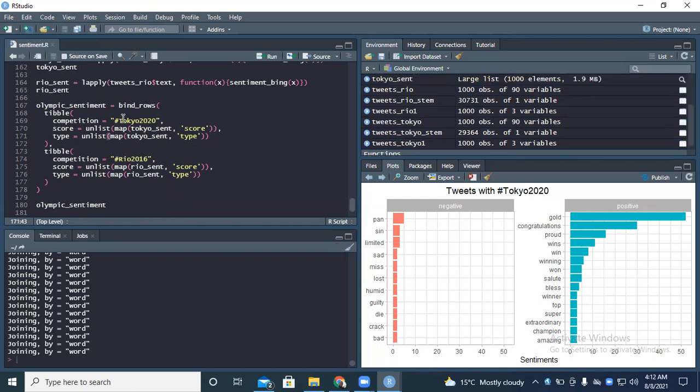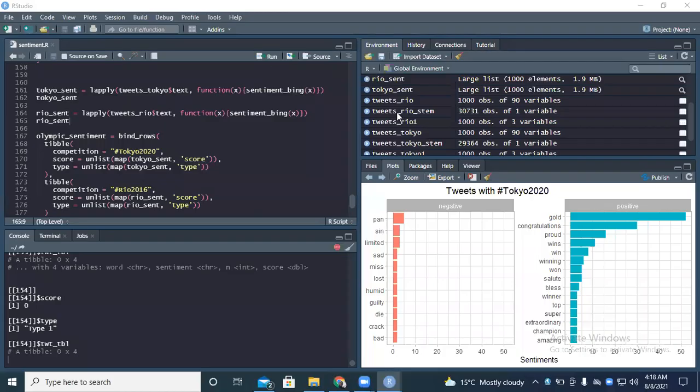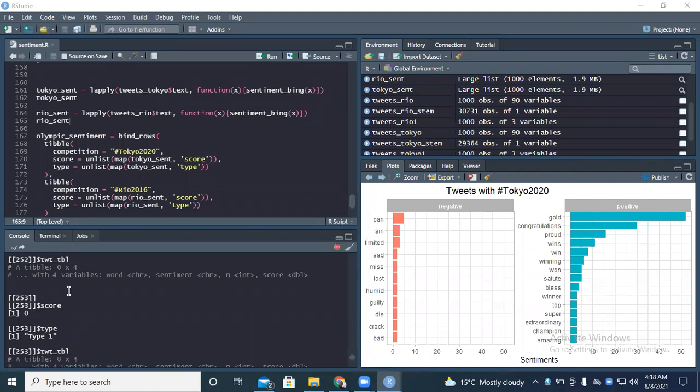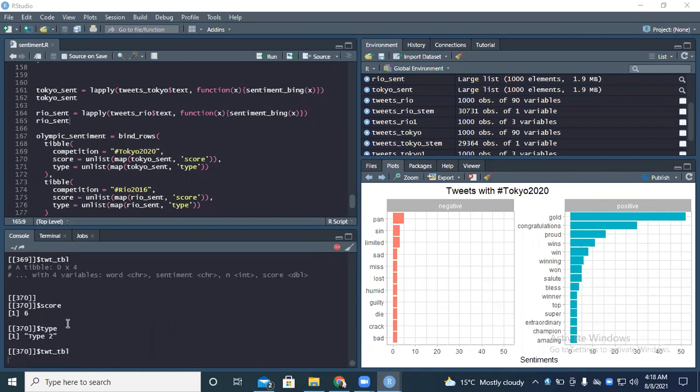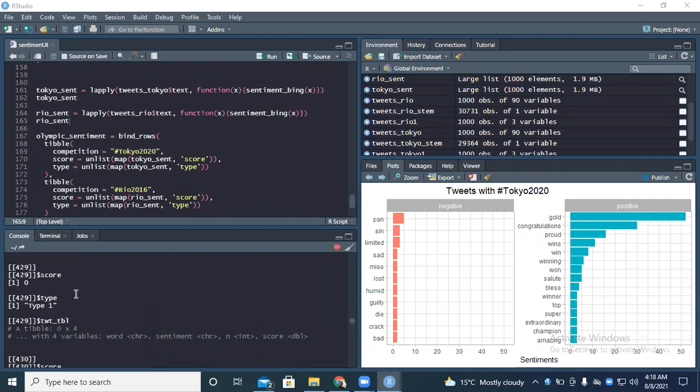These are some of the things that we are taking count of: the score and the score type for each and every tweet.